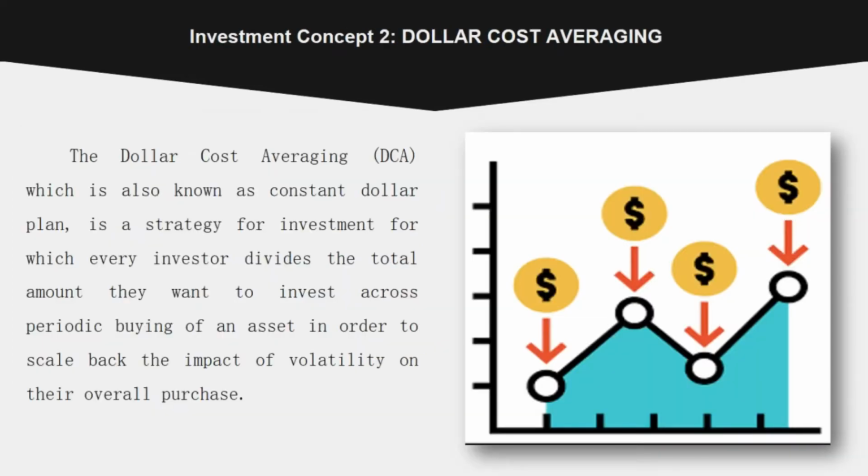The second investment concept is dollar cost averaging, also known as the constant dollar plan. It is an investment strategy in which the investor divides the total amount they want to invest across periodic purchases of an asset in order to scale back the impact of volatility on their overall purchase. Moreover, dollar cost averaging is an approach of periodically investing a specific amount of money, even without considering the market price of the securities being purchased.